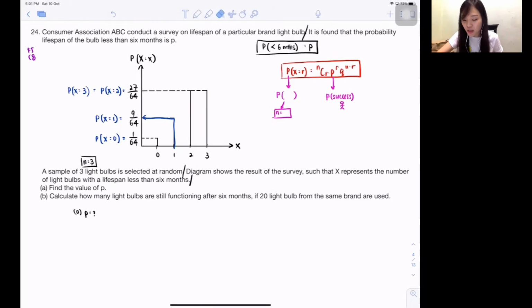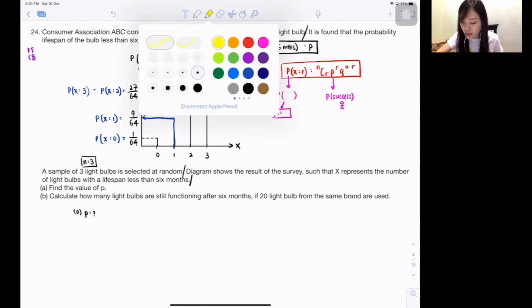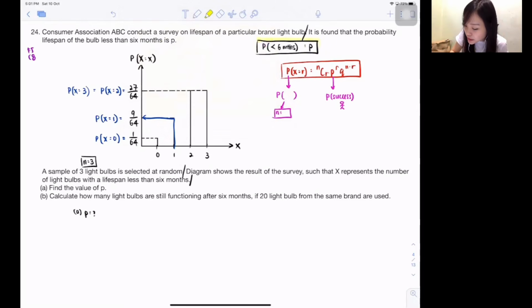So now, can I put color? Do you realize this small little p is talking about the probability of a bulb? Can you see the word bulb? Only one. So one bulb less than 6 months, the probability is p. So isn't it this yellow color one is talking about this one? Can I put color for you?